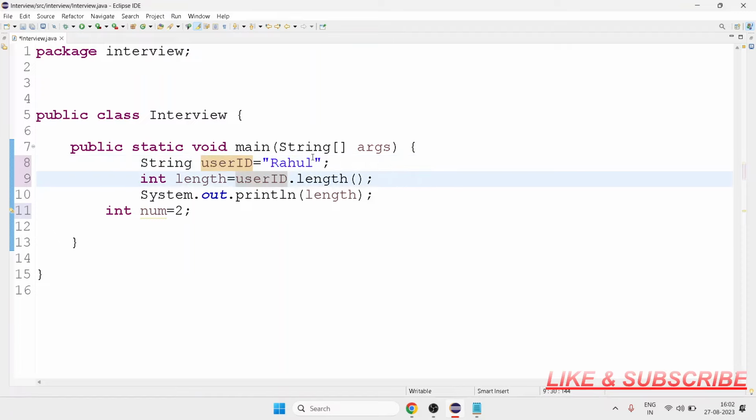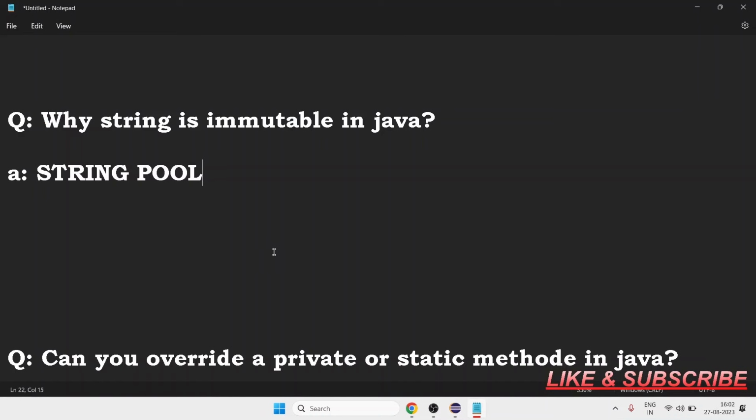This will raise a security concern. So it requires us to make this immutable so that nobody can come at some point of time and change this.